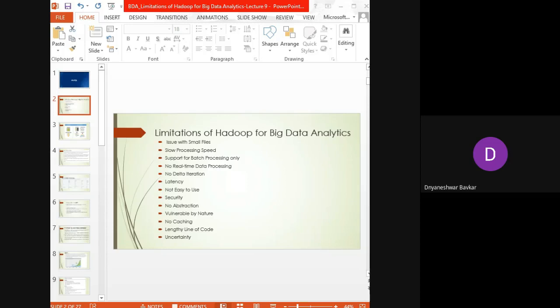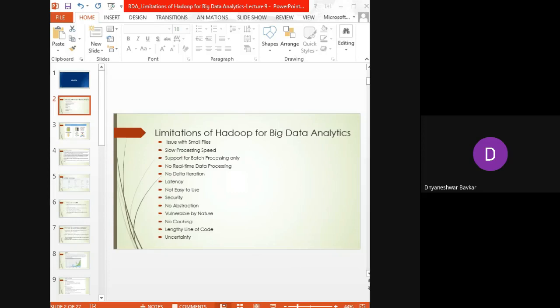Then there is the lengthy line of code. Hadoop has at least 120,000 lines of code. The number of lines produces the number of bugs, and it will take more time to execute the program. So that is a limitation.